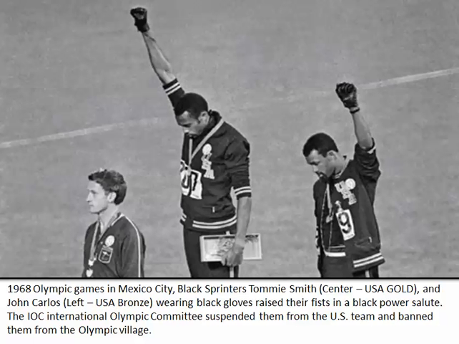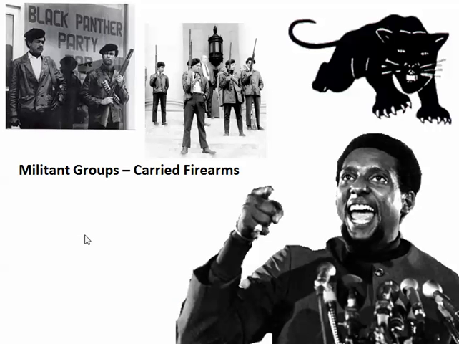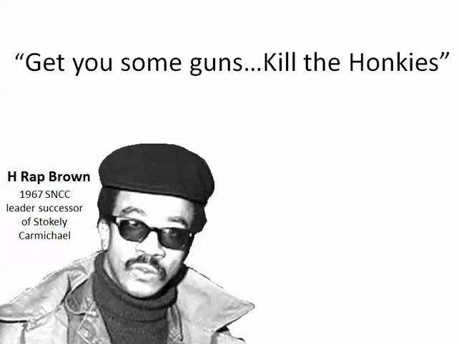Stokely Carmichael is going to leave SNCC and start up a group known as the Black Panther Party. And this is going to be a militant group that carried firearms, that really resorted to a lot of violence during this time period. It's going to become very aggressive and militant and violent. And to show that SNCC turned violent after Stokely Carmichael left, his successor, H. Rap Brown, urged African Americans, he said, "Get you some guns, kill the honkies." And that shows how violent SNCC became.